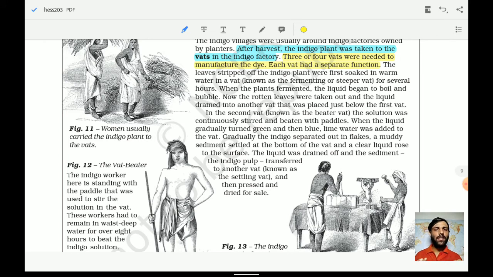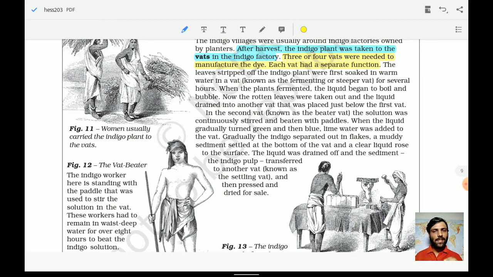The solution was continuously stirred and beaten with a paddle. So it used to be a stick type of thing. Okay, a big stick, using which they used to stir it, until the liquid gradually turned green, then blue.